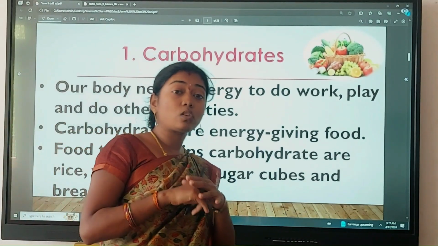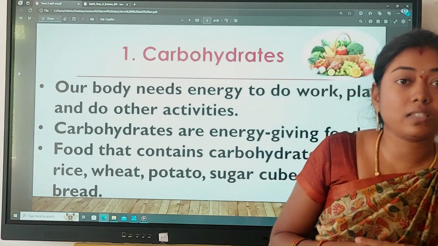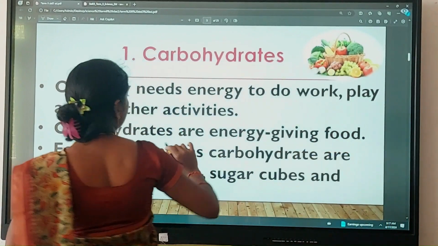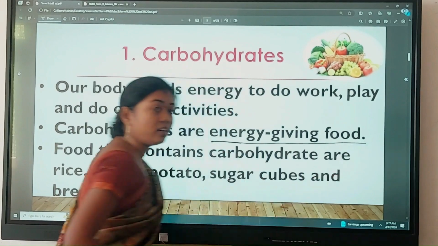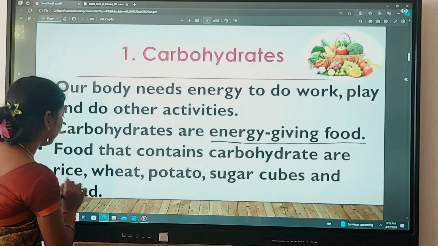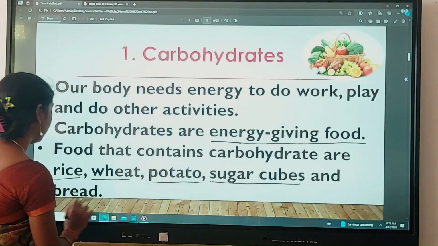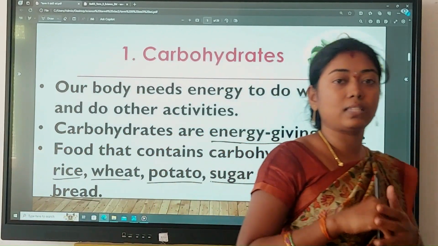So we saw we need energy to work and to play. Where do we get this energy? From the carbohydrate foods. Carbohydrate foods are called energy giving foods. The foods that are rich in carbohydrates are rice, wheat, potatoes, sugar cubes and bread. All these are carbohydrate rich foods which give us energy.